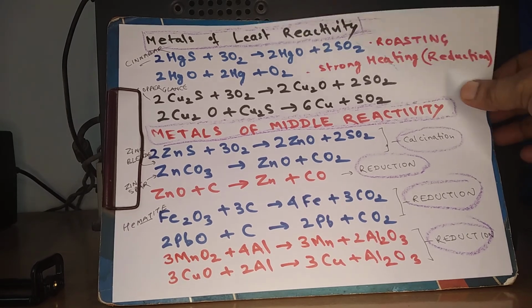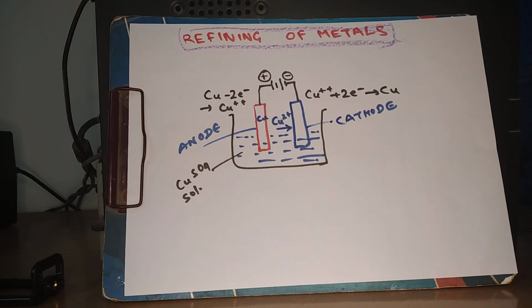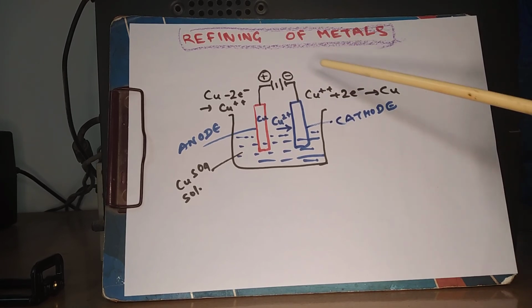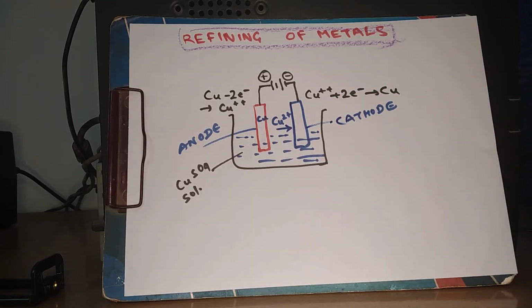So now we have got metals from different processes, and they need to be refined. Refining of metals is done through the process of electrolysis, that is electrolytic refining, and the same process is applied for metals from the high reactivity series. So here is one example of refining of copper. In this process, the impure copper is made the anode, and a pure copper rod is made the cathode. A suitable electrolyte like copper sulfate solution is used for this process.